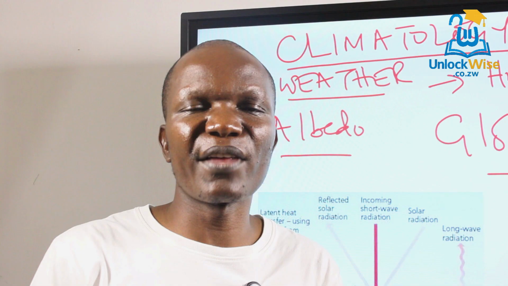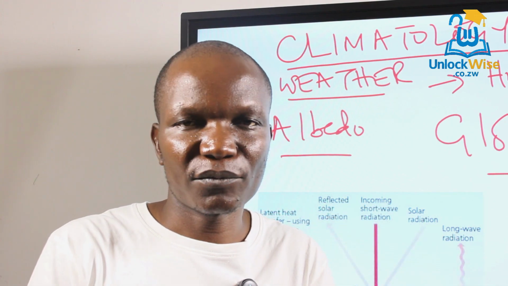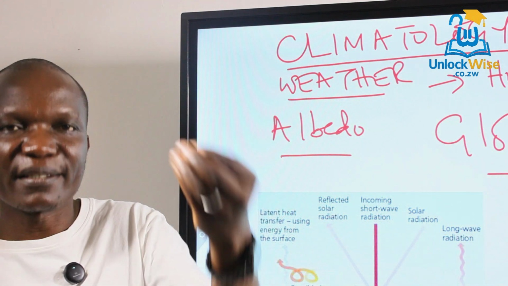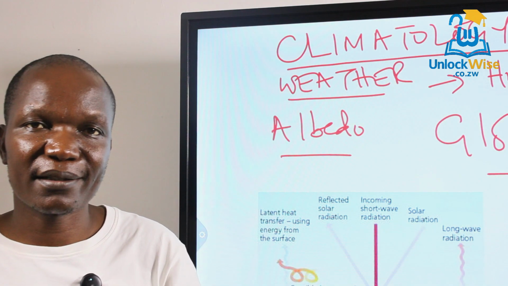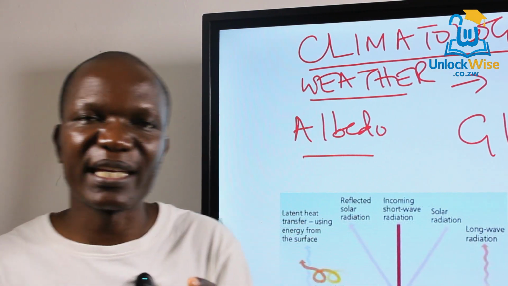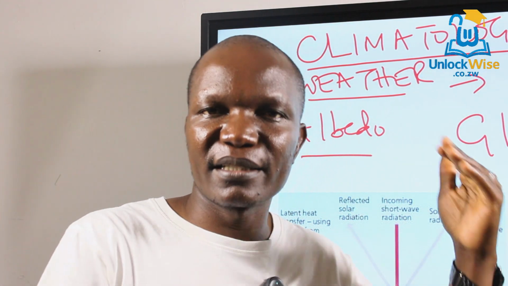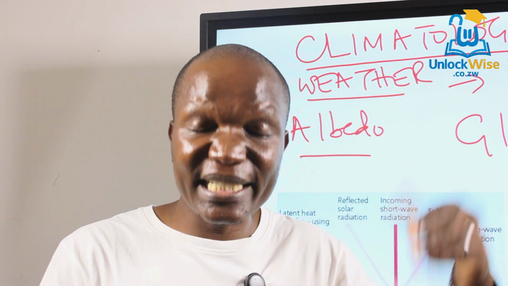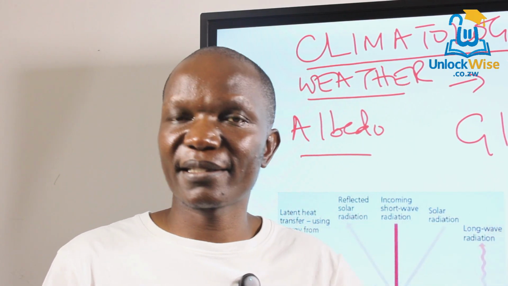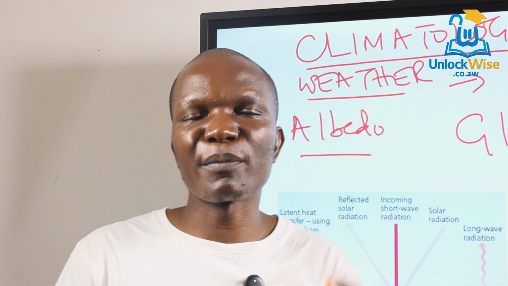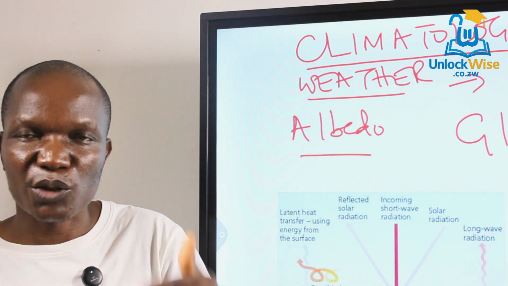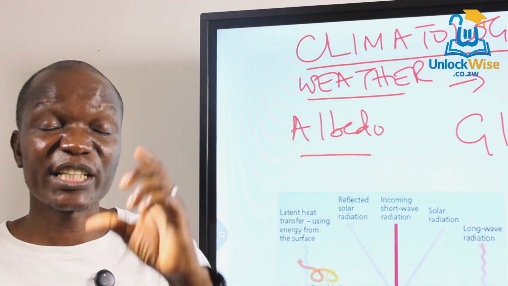Also, you can see how some of the heat is absorbed by the atmosphere when it reaches us. So the atmosphere has the ability to absorb some of the heat before it reaches the Earth's surface. There is also what we call scattering that happens, whereby some of the heat is transferred by gases and dust particles, right, before reaching the Earth's surface. Vegetation reflects, okay, until from the 100%, only around 24% actually reaches the Earth's surface. You have to check on that.